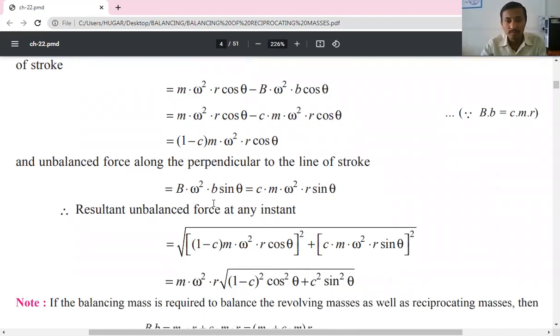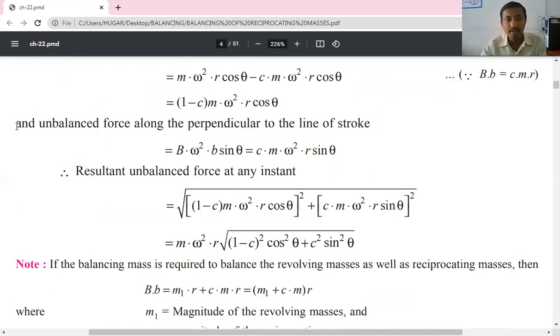The unbalanced force along the perpendicular to the line of stroke is c m omega square r into sin theta.